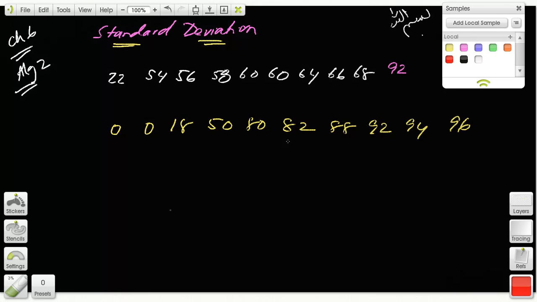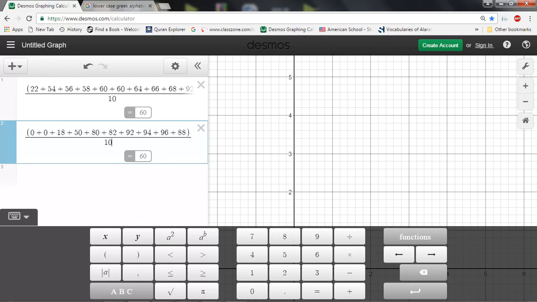But if you don't believe me, the average of these two number sequences is the same. The first set, 22, 54, 56, 58, 60, 60, 64, 66, 68, 92, all 10 scores divided by 10, is 60. The second set, 0, 0, 18, 50, 80, 82, 88, 92, 94, 96, divided by 10, average score 60.